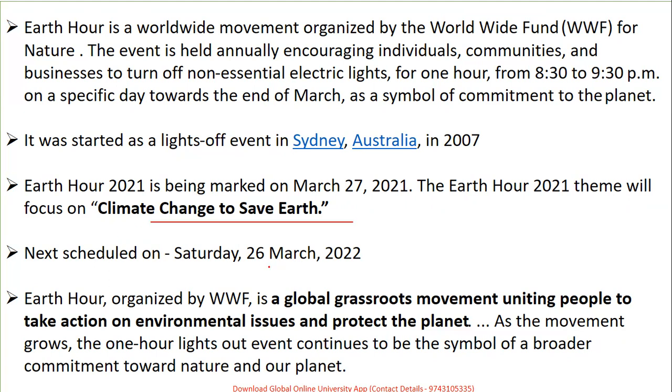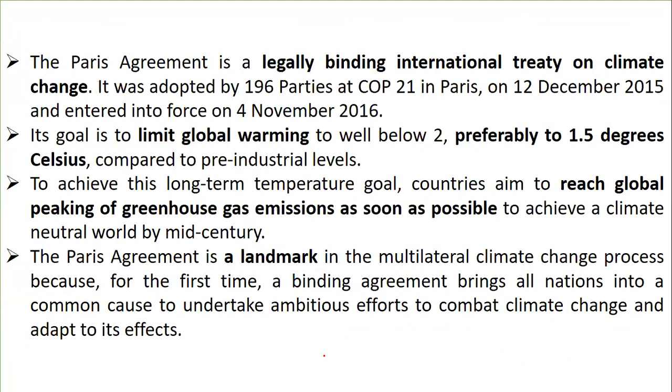The next one is scheduled for 26th of March 2022. So this is basically a global grassroots movement to unite people to take action against environmental issues and protect the planet. This movement is going to symbolize the commitment of individuals and countries towards nature and the planet. So this is one concept you should be aware of.